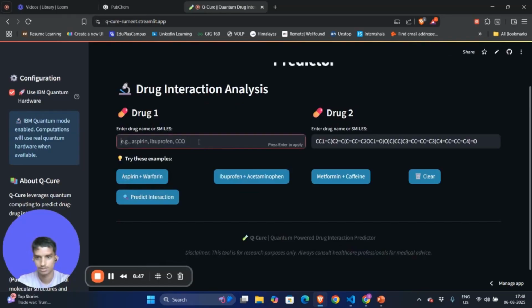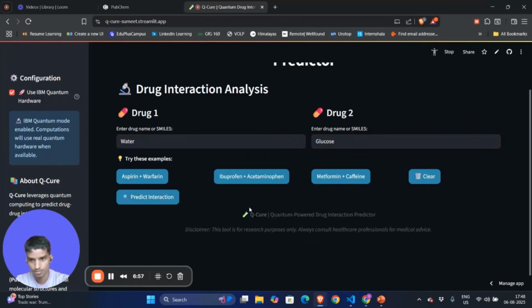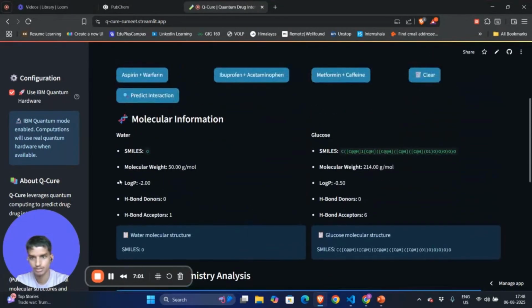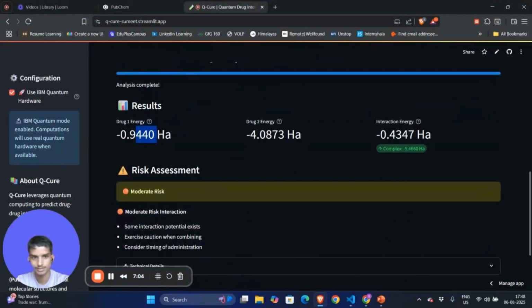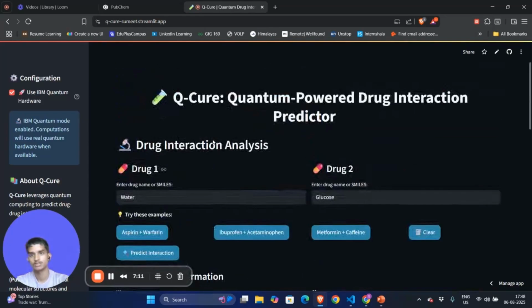Water and glucose, right? It will take some seconds. Here is the molecular information. Here is the result. It's below 0.5 and moderate risk. This is the project QQR.